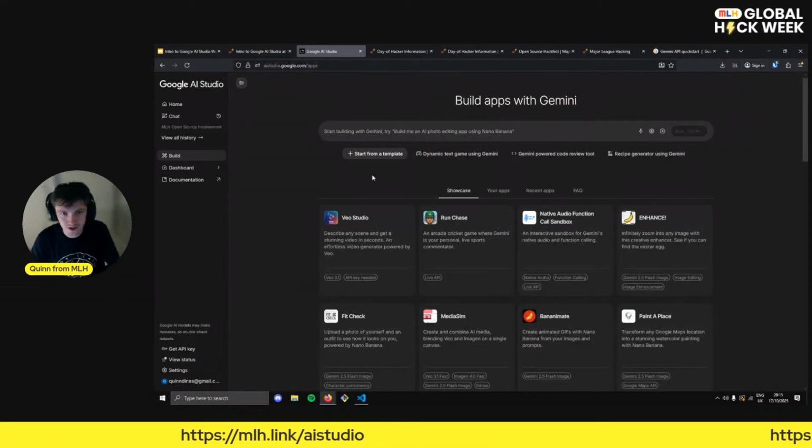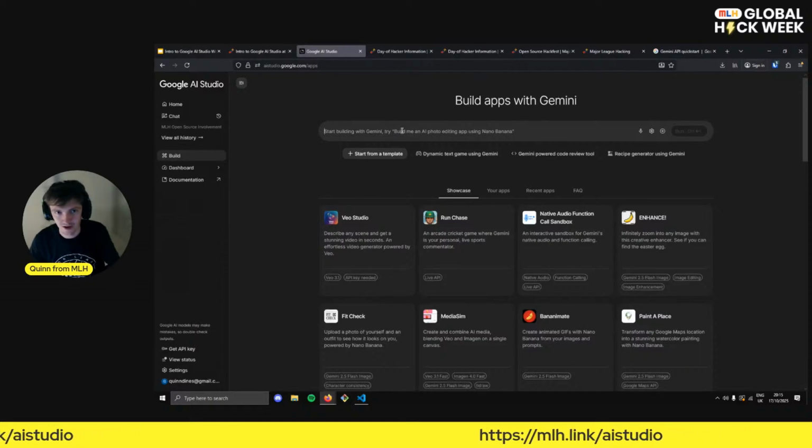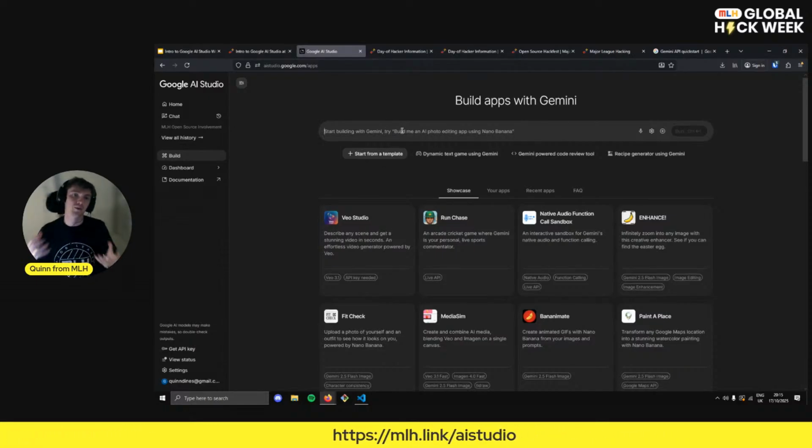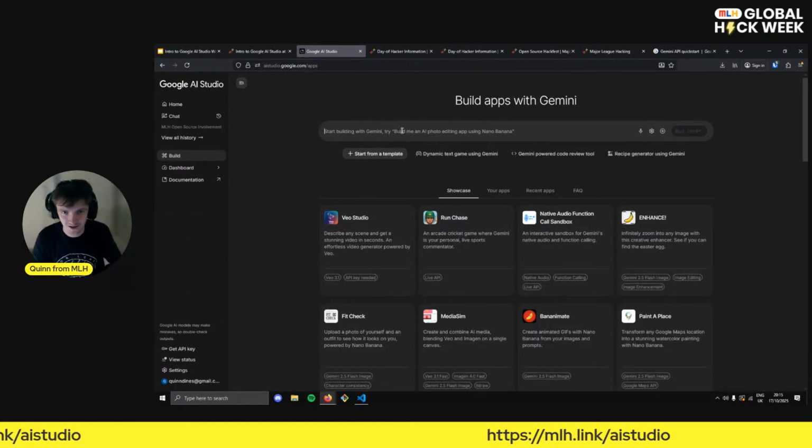So we can just create the foundations for an app with Gemini in the AI Studio. And this is really where the experimentation and the speed of experimentation becomes amazing. This made my jaw drop when I looked at this the first time. So let's build an app.